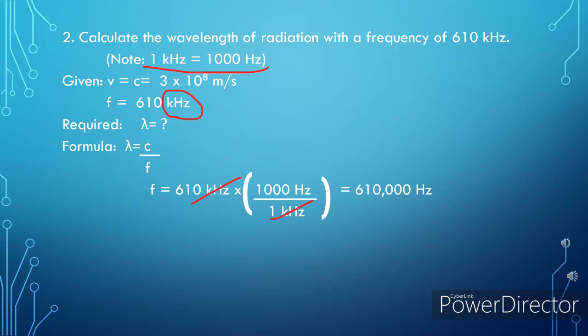This time, we're going to substitute the value of c, which is 3 times 10 raised to 8 meters per second, divided by 610,000 hertz, or 6.1 times 10 raised to 5 hertz. And once we divide these values, we will get the value of wavelength, and that is 490 meters.